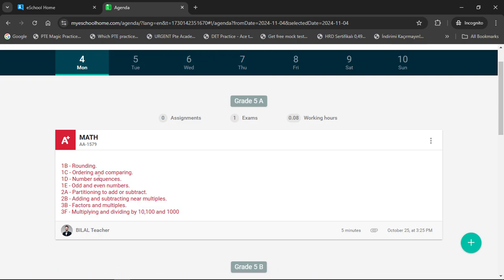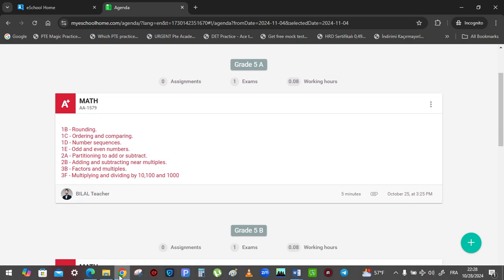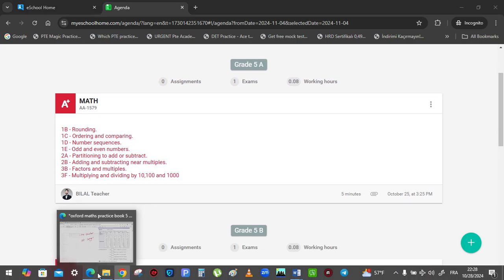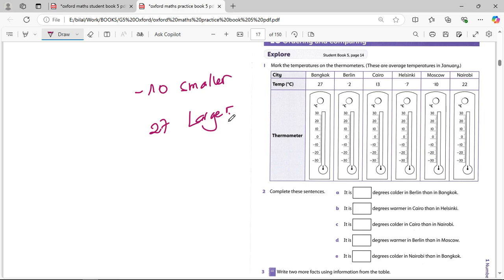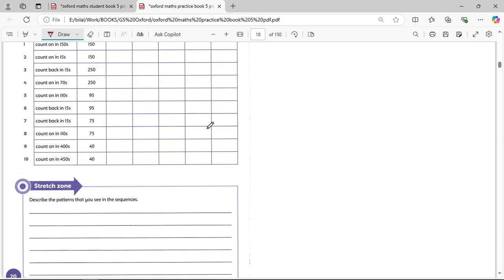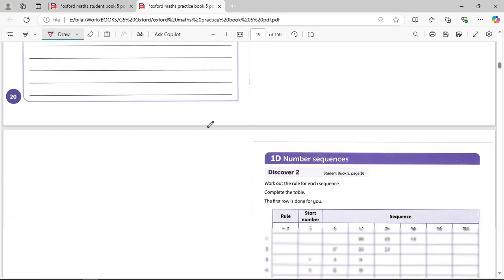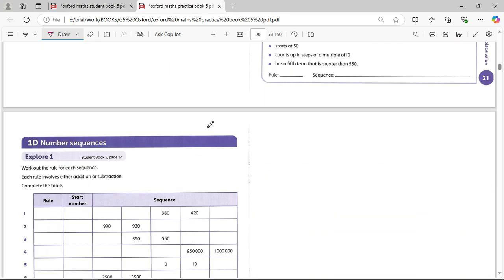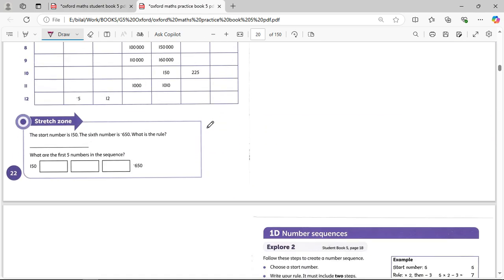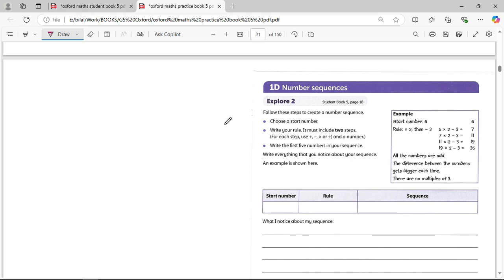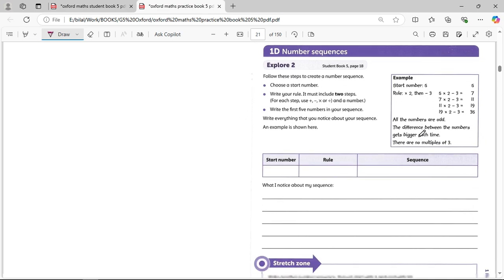Let's go to the next lesson. Now we have a number sequence. A number sequence, we said before, if I give you any two numbers in the number sequence. Remember the Fibonacci sequence? What does it say, the Fibonacci sequence? If you go back to our lesson. Now, of course, there are many rules for the sequence number.